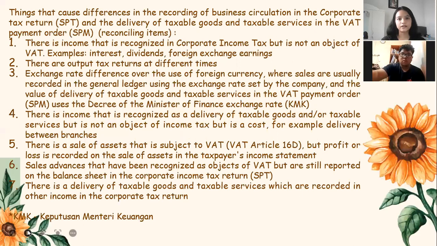Things that cause difference in the recording of business circulation in the corporate tax return or SPT and the delivery of taxable goods and the taxable service in the value added tax payment order or SPM are reconciling items. First, there is income that is recognized in the corporate income tax but is not an object of the value added tax, for example, interest, dividends, foreign exchange earnings. Second, there are output tax returns at different times.